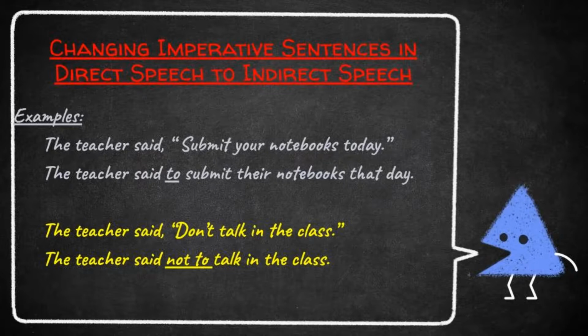First of all, what are the things we have to do? Remove the punctuation marks. We should add "to" and change the pronouns. Look here, the teacher said to. Already we discussed that for imperative sentences we should add "to" or "not to". So here we added "to".